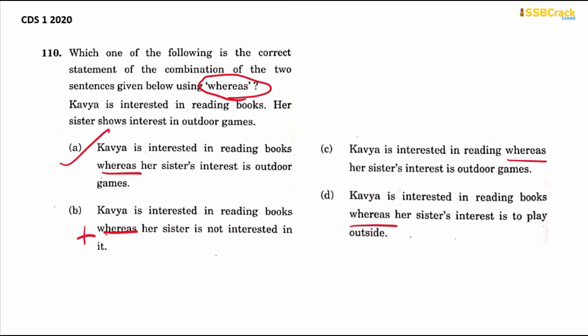Newspapers, magazines, books, not mentioned. So we cannot use incomplete information. Again, option D says Kavya is interested in reading books, whereas her sister's interest is to play outside. Now, playing outside and playing outdoor games are quite different. So we cannot use option D here. So we have to choose our answer as option A here.